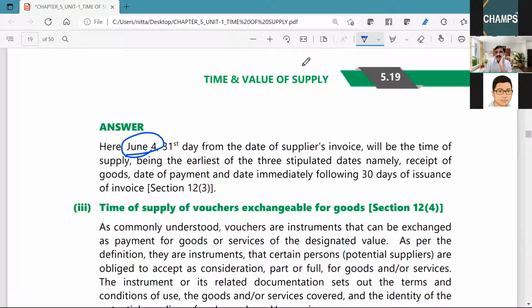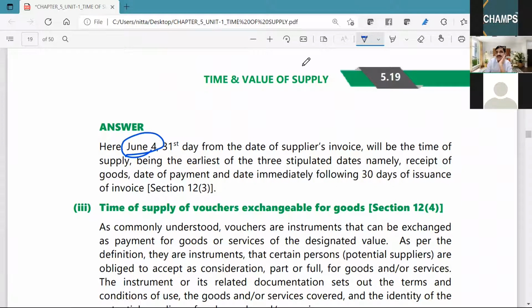So anyone have any doubt? Srishti, do you have any doubt with regard to today's session? No, sir. Are you following? Yes, sir. Now, shall I ask you a question? Yes, sir.